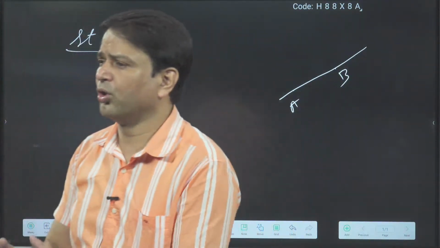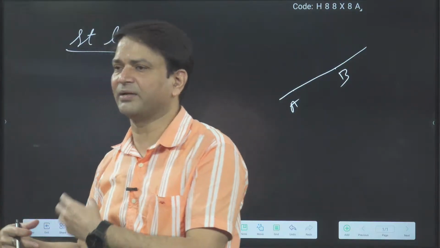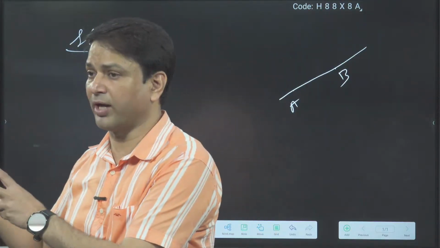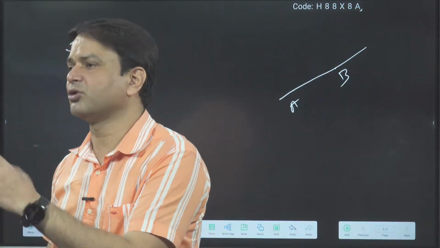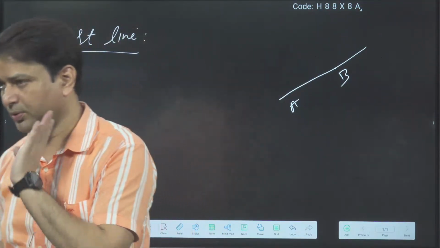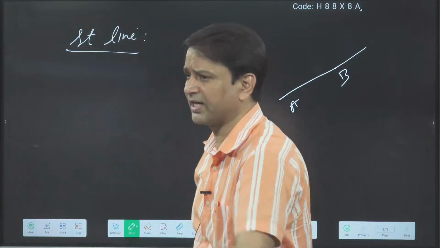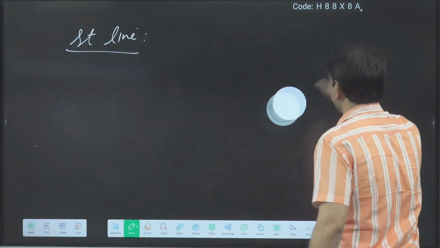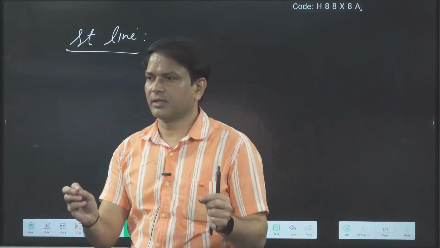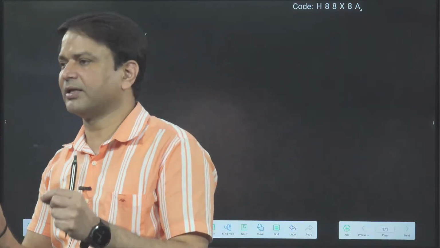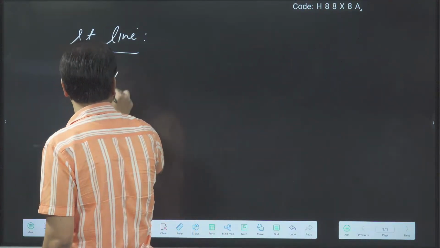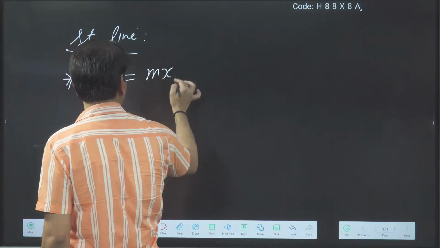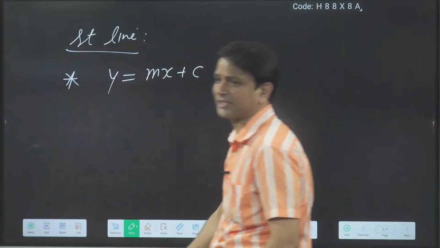So to draw the straight line, the minimum requirement is either 2 points, or otherwise 1 point and slope. What is the slope? That I will discuss later. So first thing, we know the basic equation of the straight line that we have learned: y = mx + c.